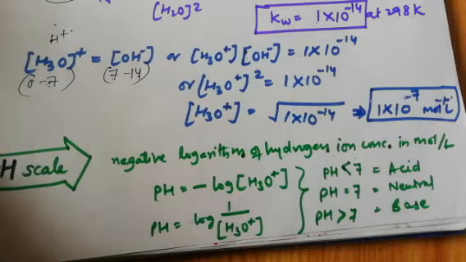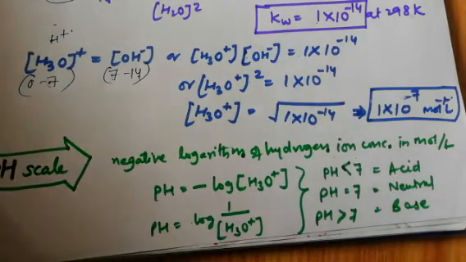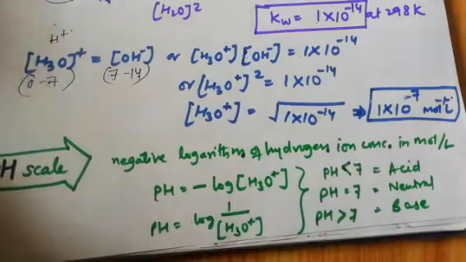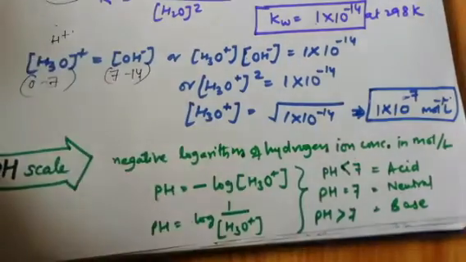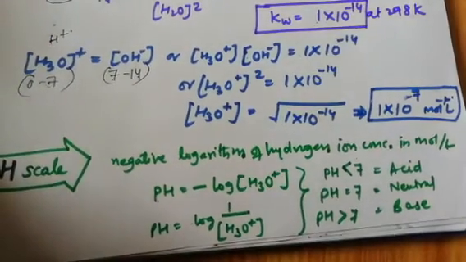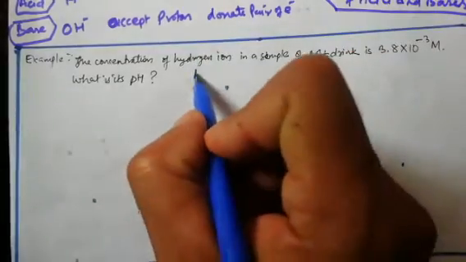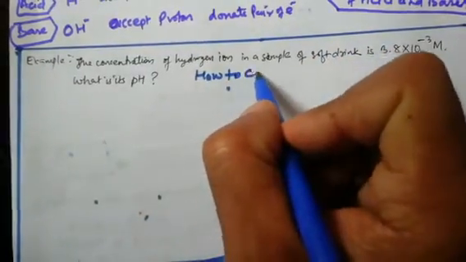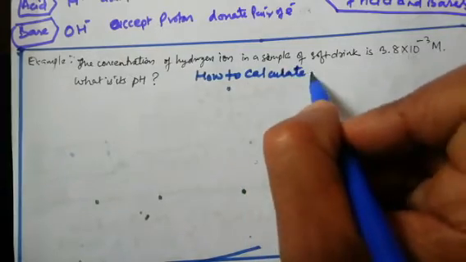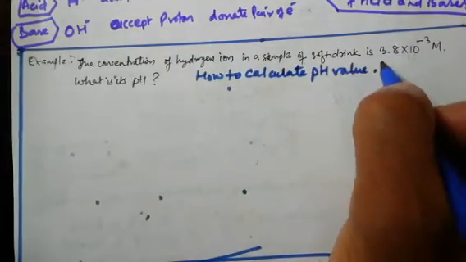Now when we are going to find out the ionization constant or dissociation constant of weak acid and weak base, then we will come to know how to calculate the pH value. Okay, so basically let's start. Some numericals are coming related to calculation of pH value, so that question can be given in numerical form. So let's understand and practice one question. Let's start one numerical, dear students. It is a numerical related to how to calculate the pH value of any substance.